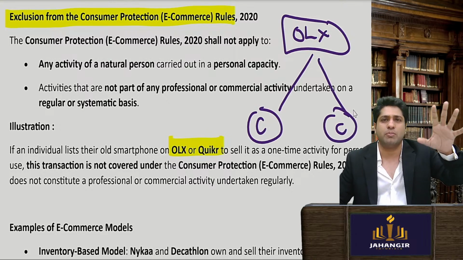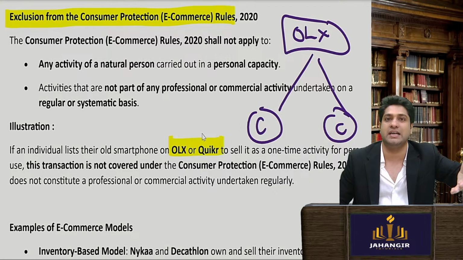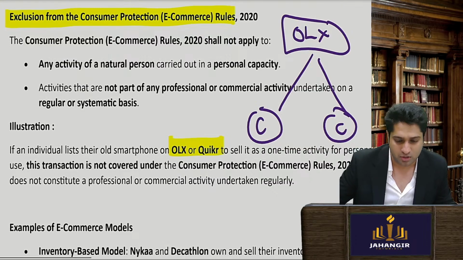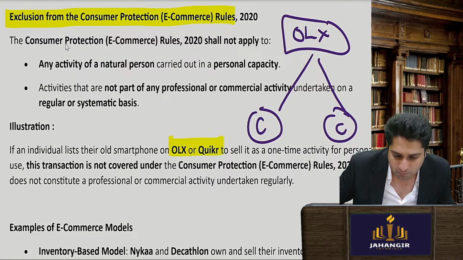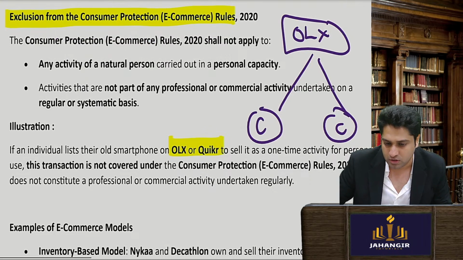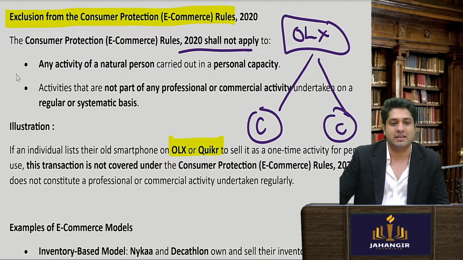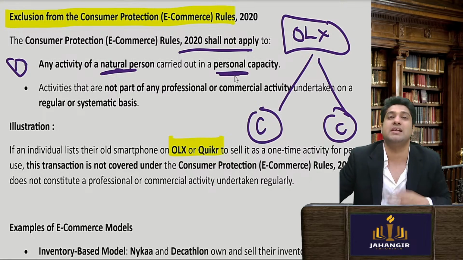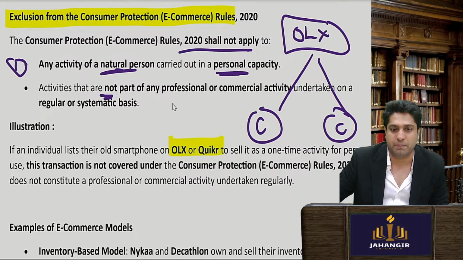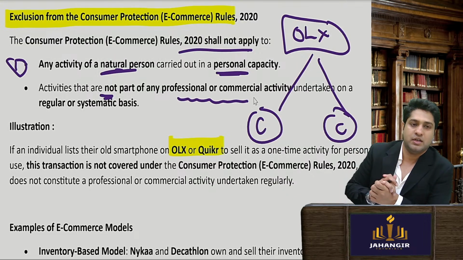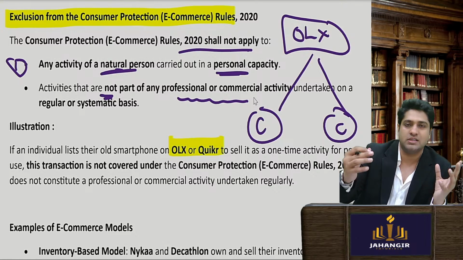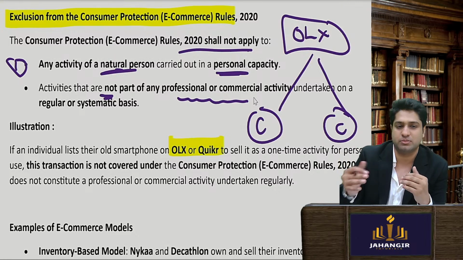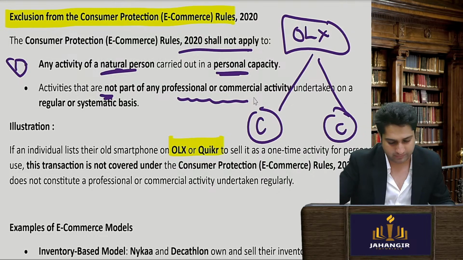These rules normally tell you that if you're selling, you have to have these details, you have to give a refund policy, you have to do all of this, you have to have a compliance officer. So this is when a business is selling. So what are they saying? That the Consumer Protection e-commerce rules shall not apply if any natural person, that is a non-business human being, is selling in his personal capacity, and it does not form a part of his profession or his business. So simple: all businesses selling, all models selling are covered, but if it is consumer to consumer like OLX, these rules will not apply.